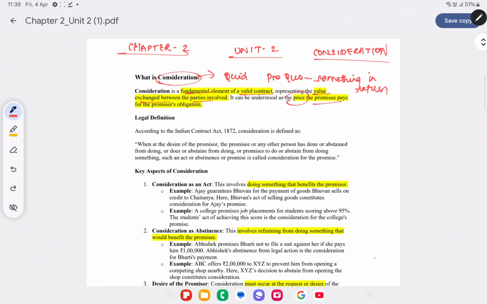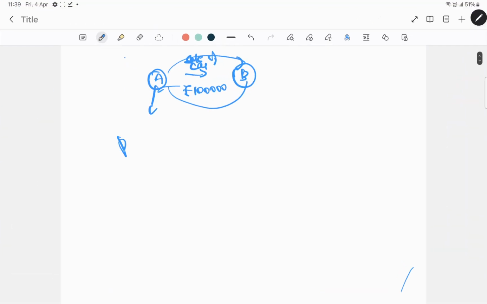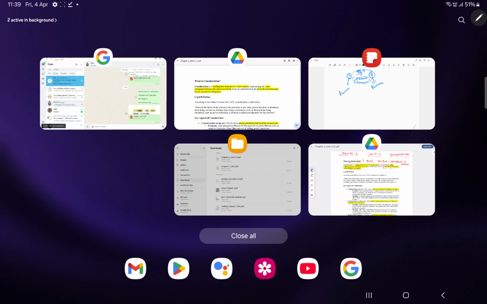That is the price the promisee pays for the promiser's obligation. So here in this case, who's the promiser and who's the promisee? A is the promiser and B is the promisee. So whatever the promisee pays to the promiser, that is 1 lakh, is a consideration for A.